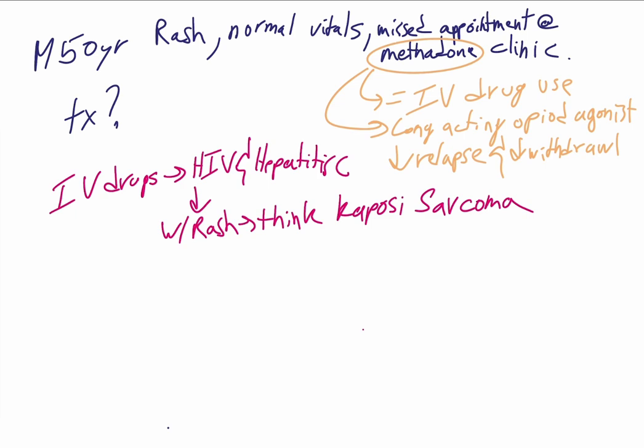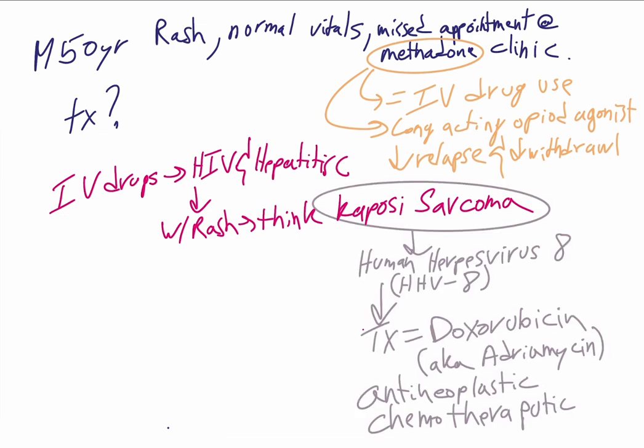Now, if we want to connect these dots, we would deduce that he has Kaposi sarcoma. This condition is classically seen in HIV-positive patients. While rare, it can still occur in non-immunocompromised patients, but let's just go with what is being presented. Kaposi sarcoma is caused by human herpes virus 8, also known as Kaposi sarcoma-associated herpes virus.